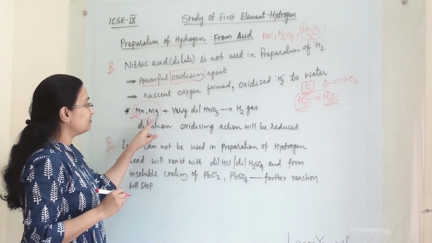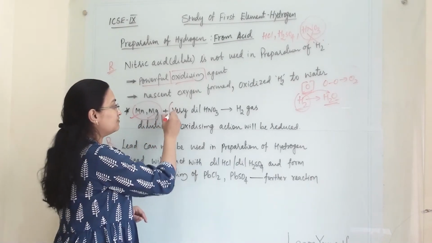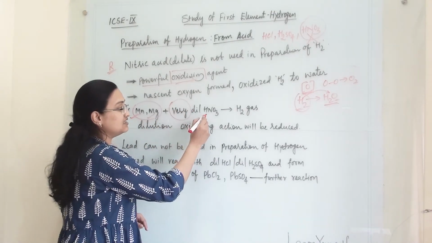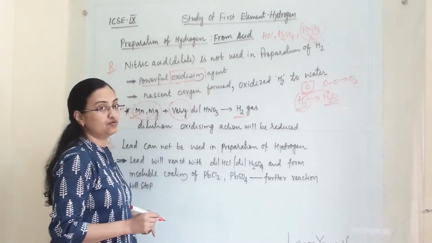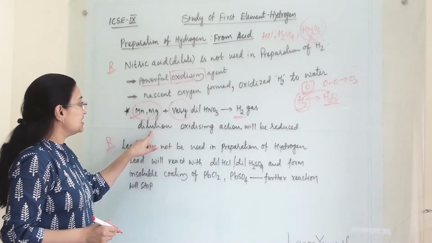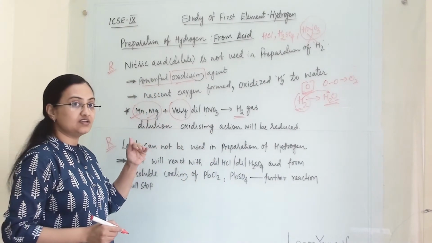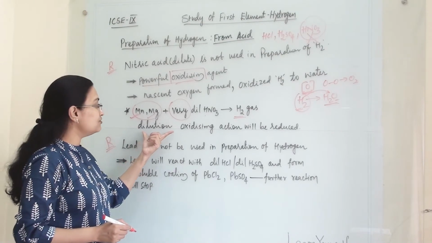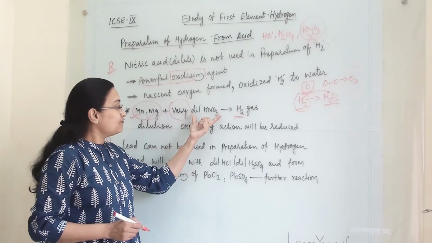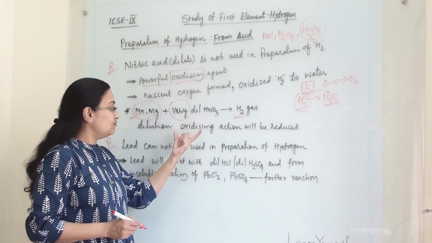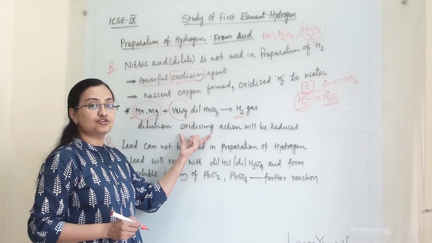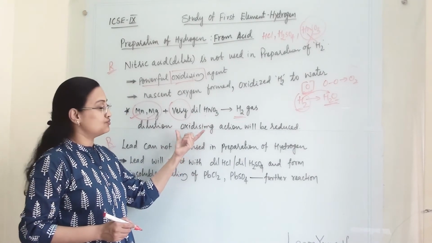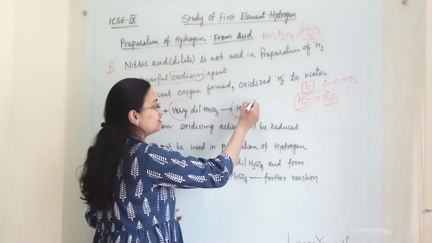When these two metals are there, and we are using very dilute nitric acid, it will give us hydrogen gas. Why? Because these metals' reactivity is also low, and dilution of nitric acid will reduce the action of the oxidizing agent. So that's why it will give us hydrogen gas.